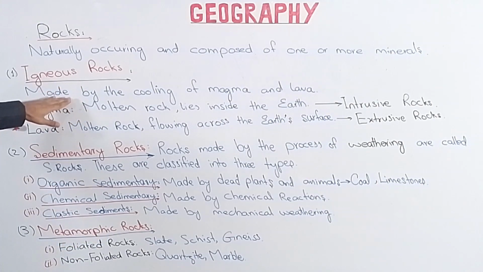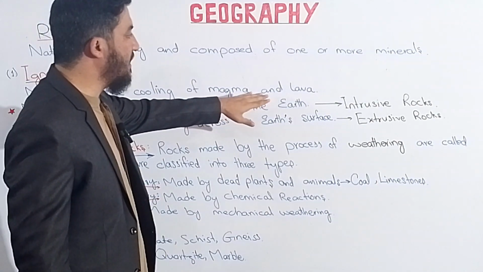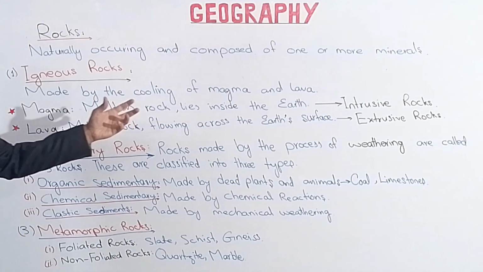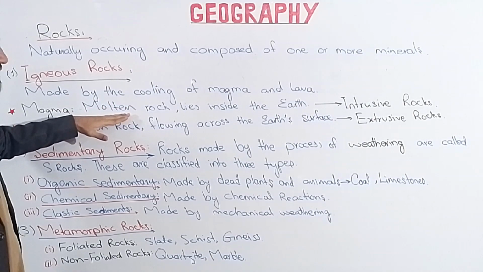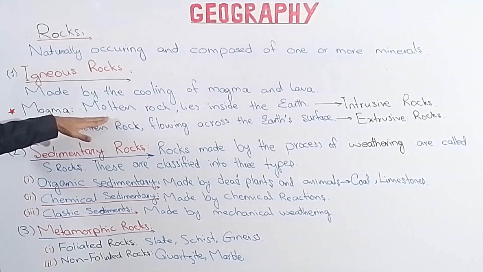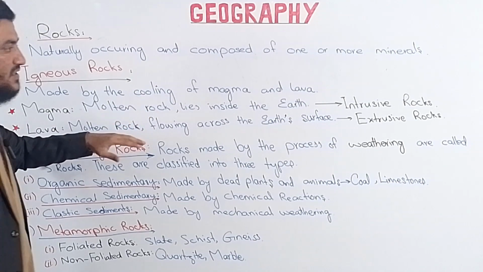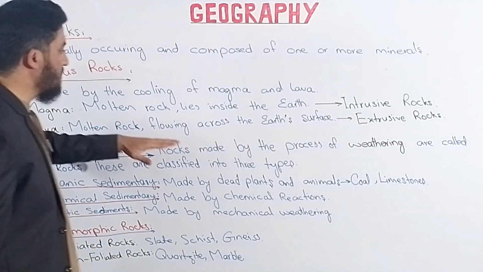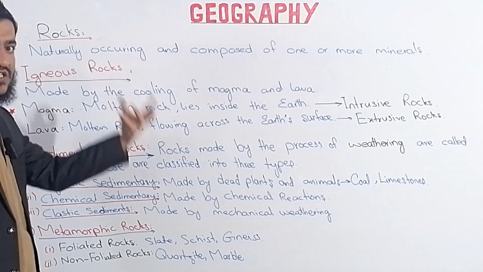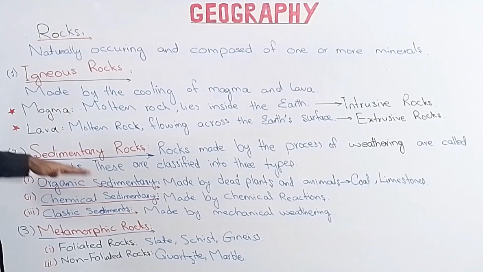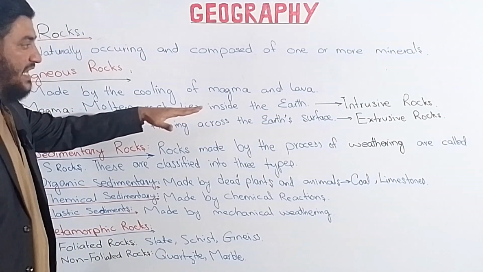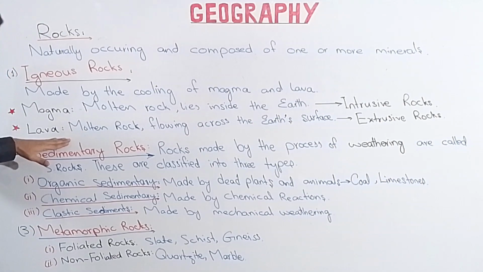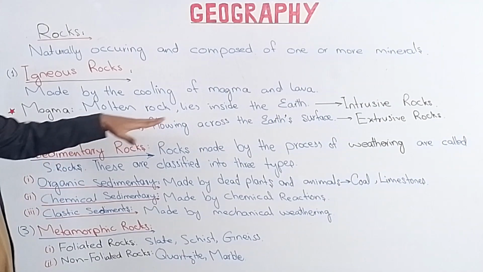What are igneous rocks? They are made by cooling the magma and lava. Magma is a molten form of liquid that lies inside the earth. It is called the molten rock and lies inside the earth. Whenever this molten rock solidifies itself inside the earth, they are called the intrusive rocks. And whenever this magma comes out or erupts on the surface of earth and solidifies and cools down on the surface of earth, then they are called the extrusive rocks. And these extrusive rocks are made by lava, because this lava is the molten form of rock which lies on the surface of earth. That's why we call them the extrusive rocks.